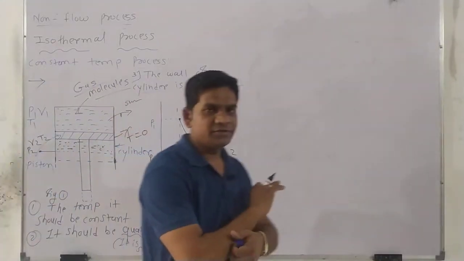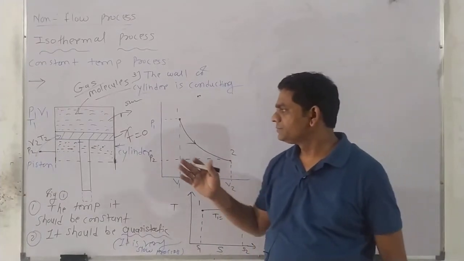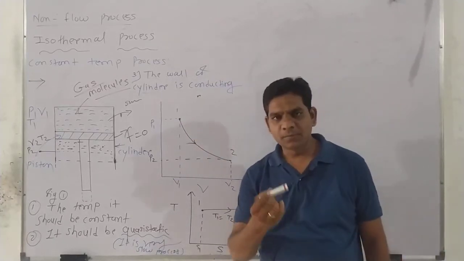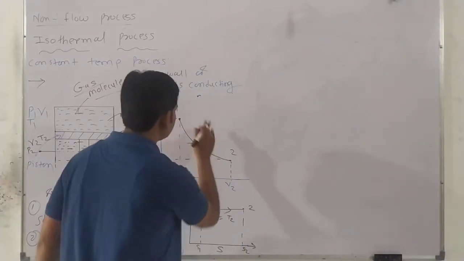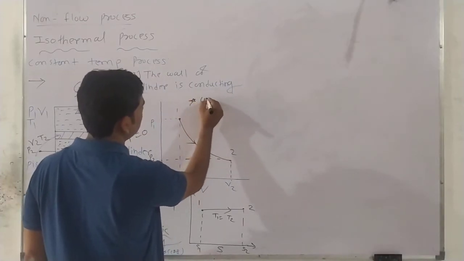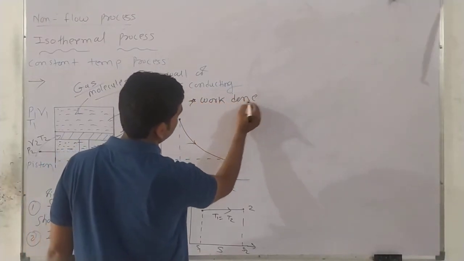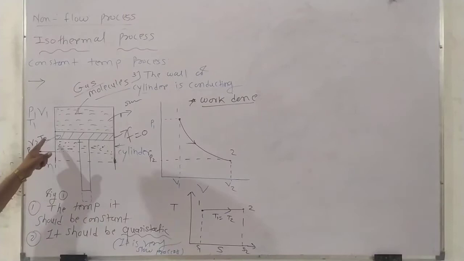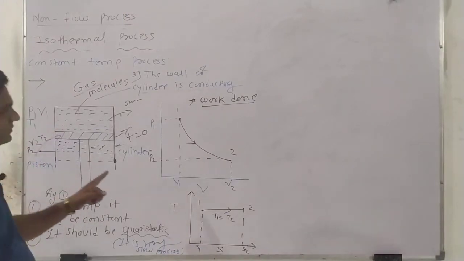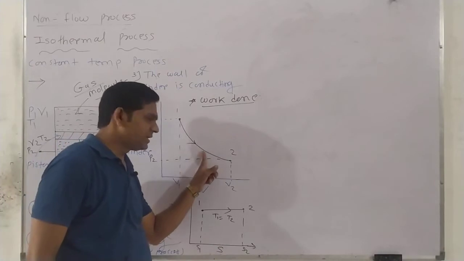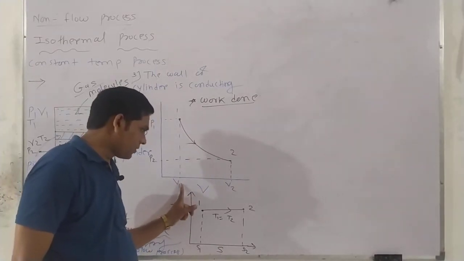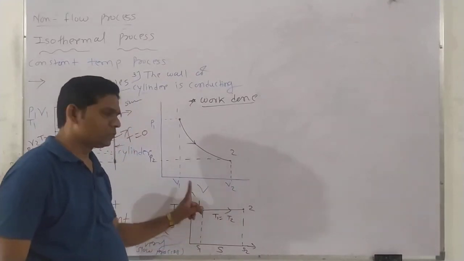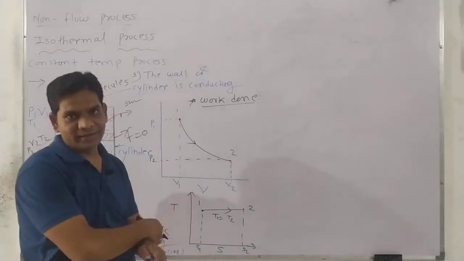So students, now we have to calculate how much work is transferred during this isothermal process. What type of process is it here? Expansion. Because we know that in expansion the arrow is in this direction and the volume changes from V1 to V2, and in compression the volume is reduced from V2 to V1 and the arrow points upward.